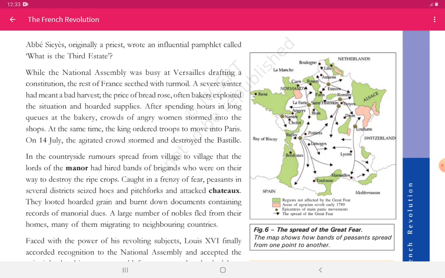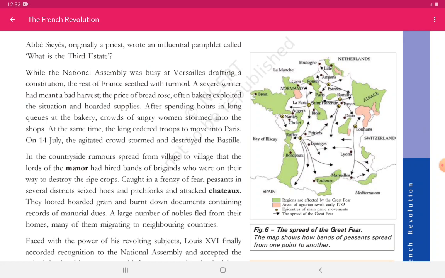While the National Assembly was busy at Versailles drafting a constitution, the rest of France seethed with turmoil. Now it is again a very important question. You have to mark this whole paragraph as a question. The two paragraphs which are coming further, this and the next paragraph, will be forming what were the conditions of France when the third estate people were busy in drafting a constitution. So these people seethed with turmoil.